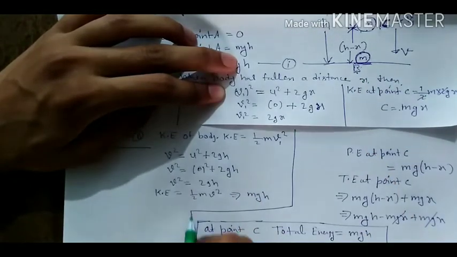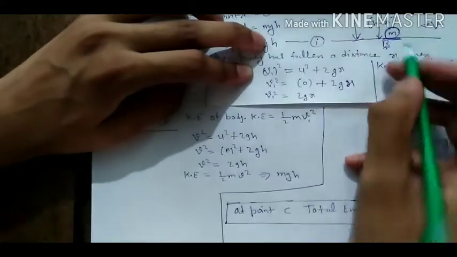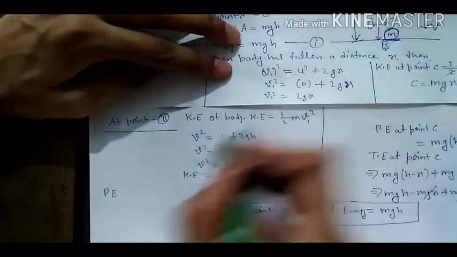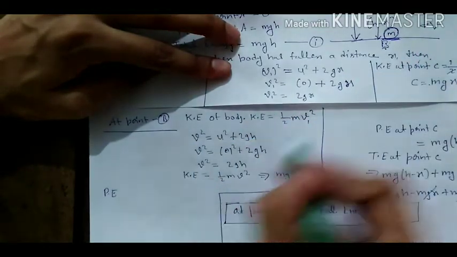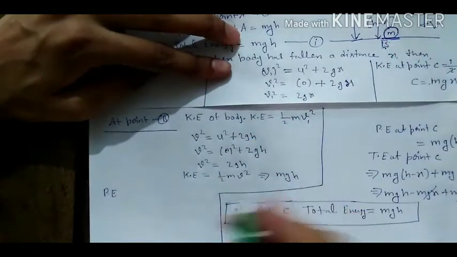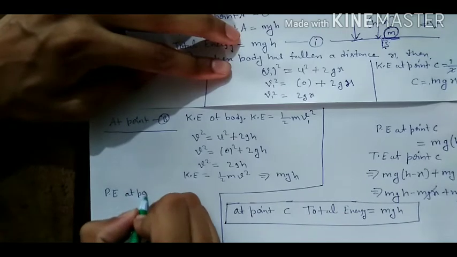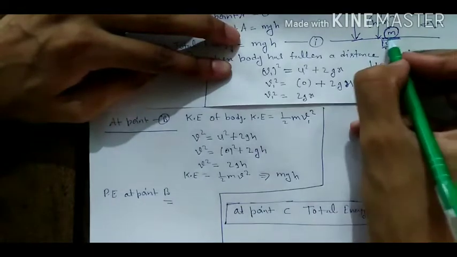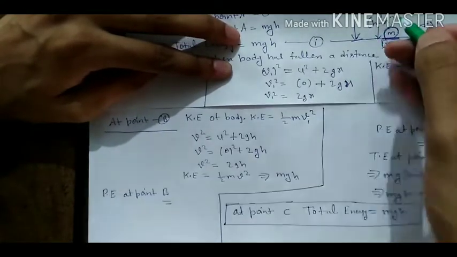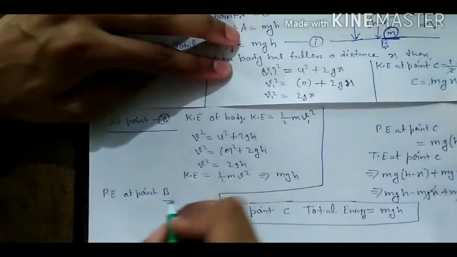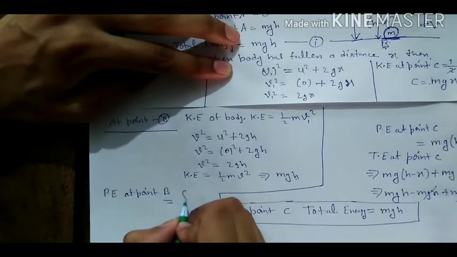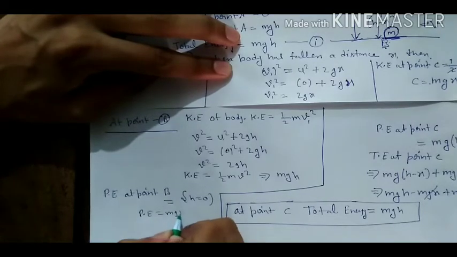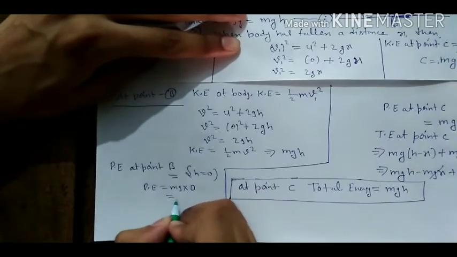Now we will study the potential energy at point B. What will be the potential energy? We have already found the kinetic energy at point B. This is mgh. Now potential energy at point B. Here the height is 0 because this is the earth's surface. So at point B, h is 0. So P is equal to mg into 0, potential energy will be 0.